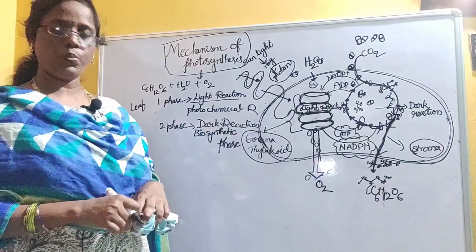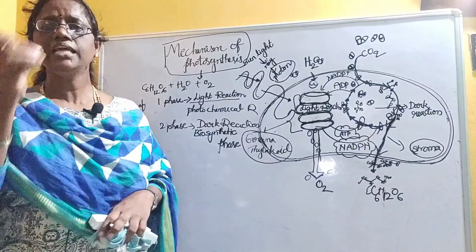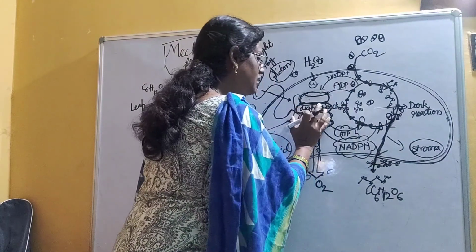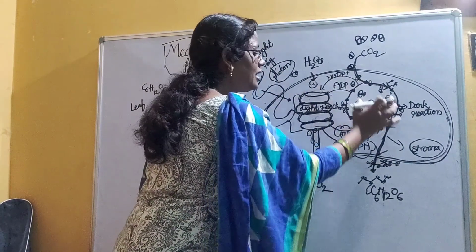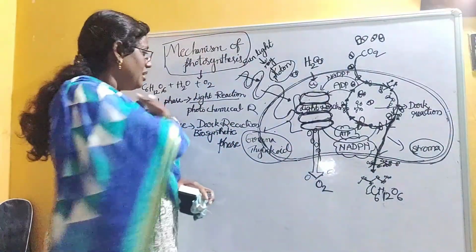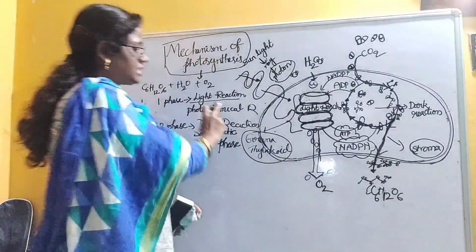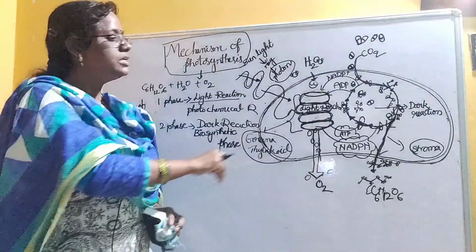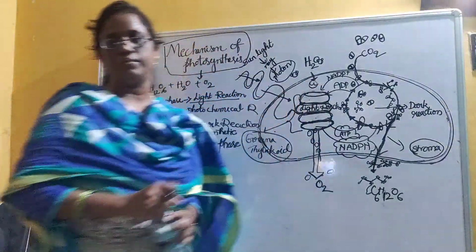So within the chloroplast, the colorless fluid will be called a stroma. Remember, except thylakoids, the remaining colorless fluid part will be called a stroma. Light reactions take place in the grana thylakoid and dark reaction takes place in the stroma.